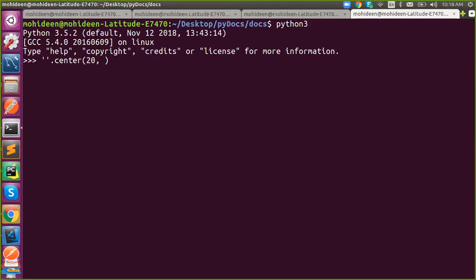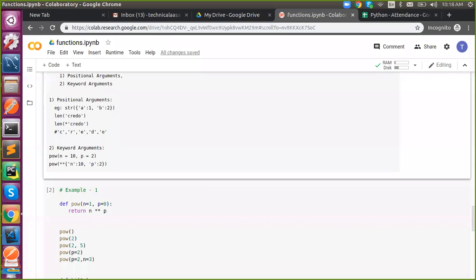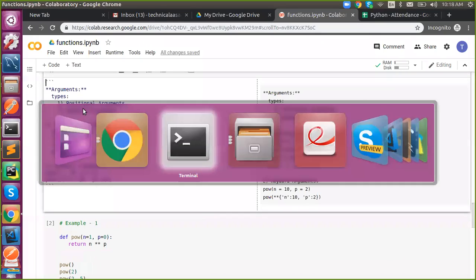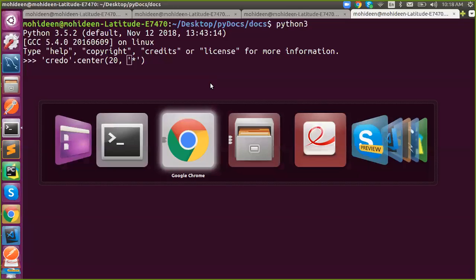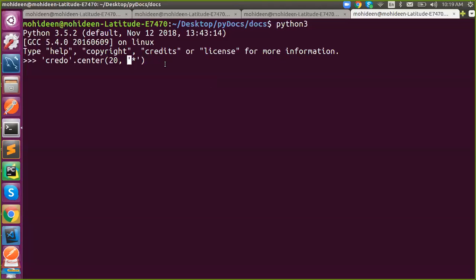Because the parameters are already defined, so based on position, the first argument will be assigned to width and the second to fill character. That is what we have seen.